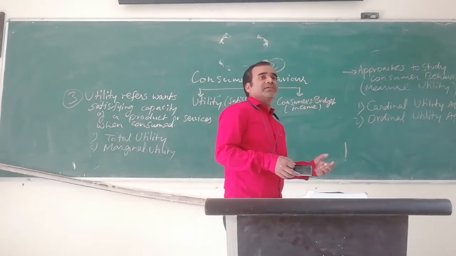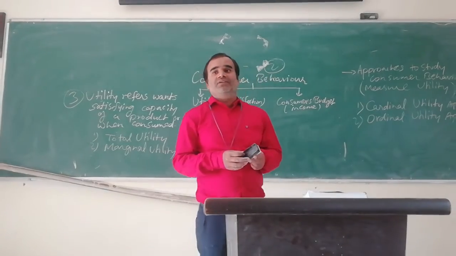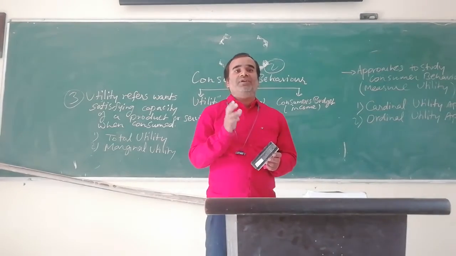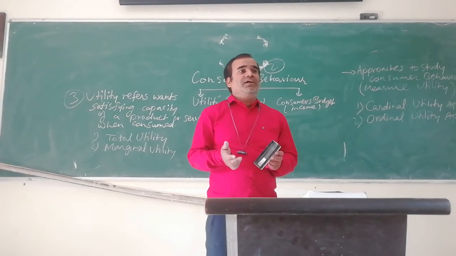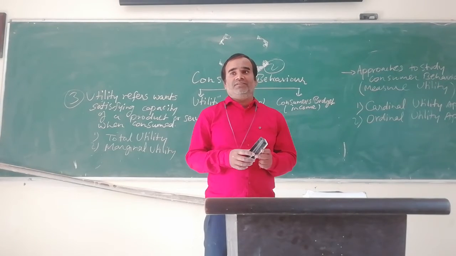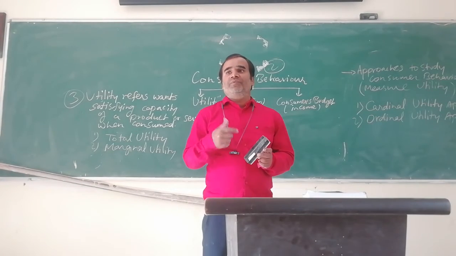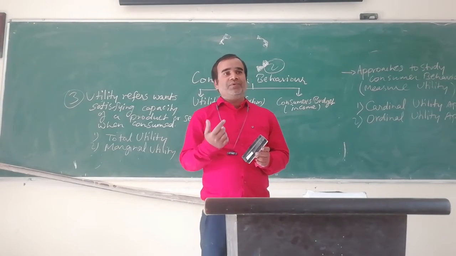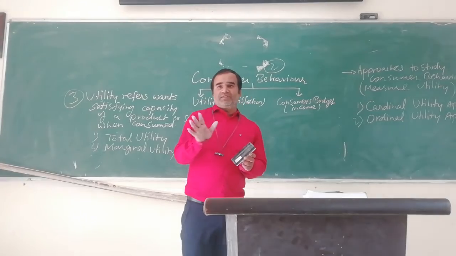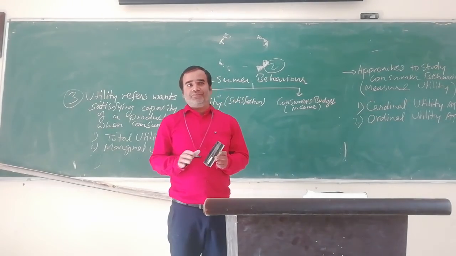And when we measure utility using these two approaches, we are very clear which product is giving more satisfaction and which is giving less. Obviously, people will buy more of a product that gives more satisfaction, and less of a product that gives less. Correct?